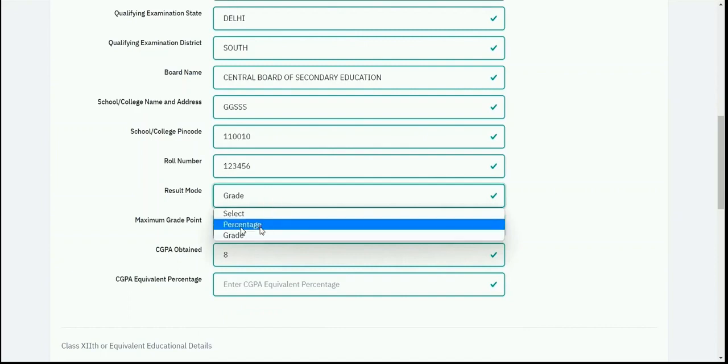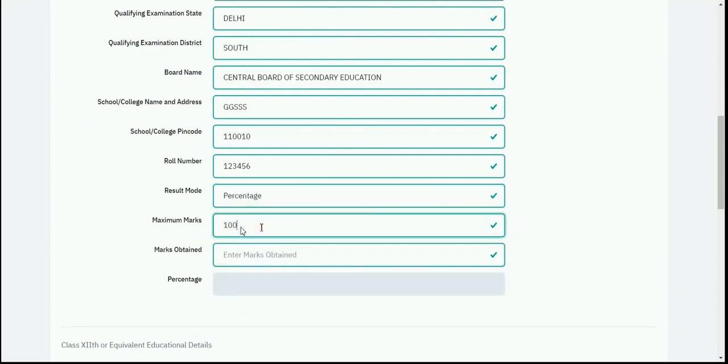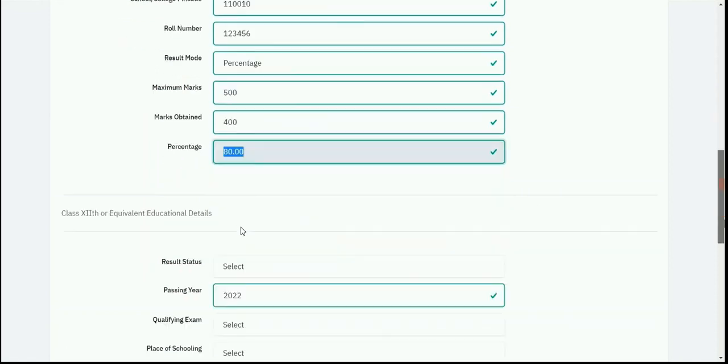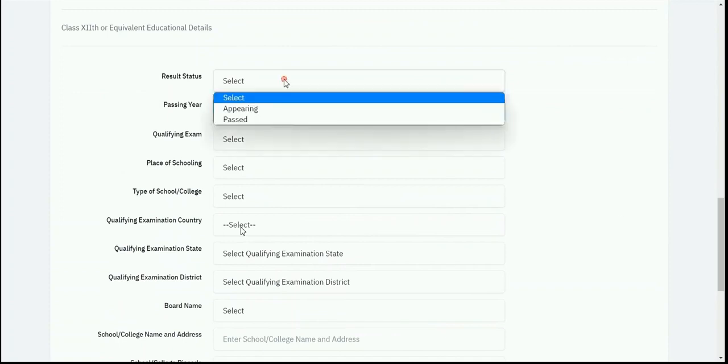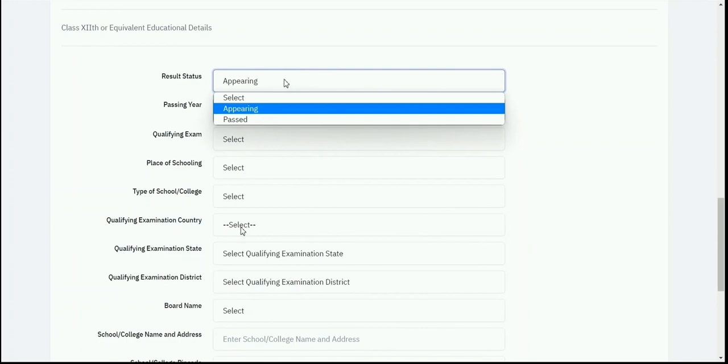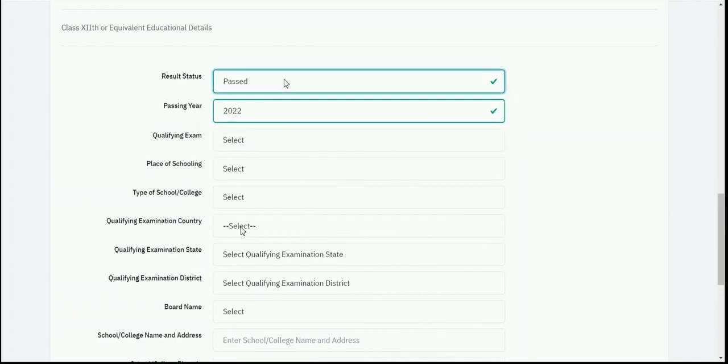So currently I am just selecting the percentage and I am writing 500 being the maximum marks, and the marks obtained by me are 400, and here you can see the percentage is automatically calculated as 80%. Now I can proceed for the class 12th details, and here I need to select the result status, whether I am appearing in 12th or I have passed my 12th class. So I'll select the result status.